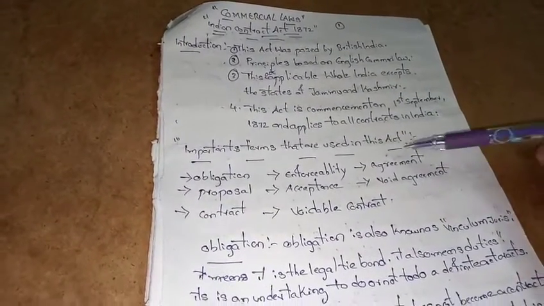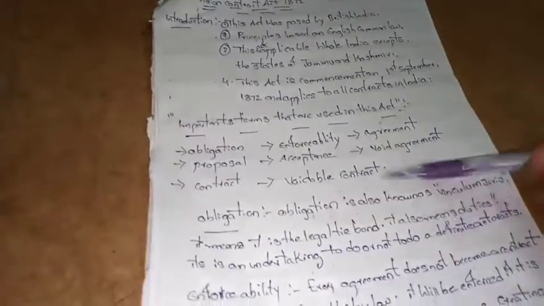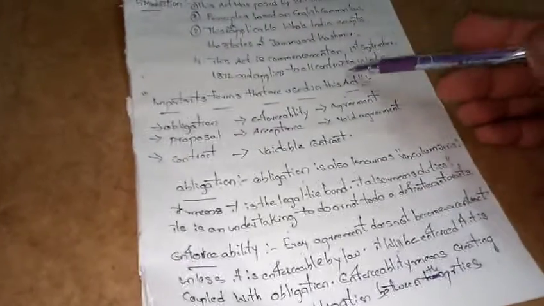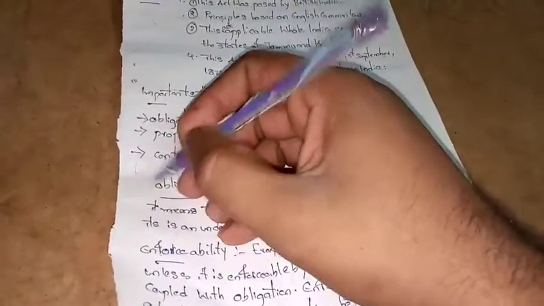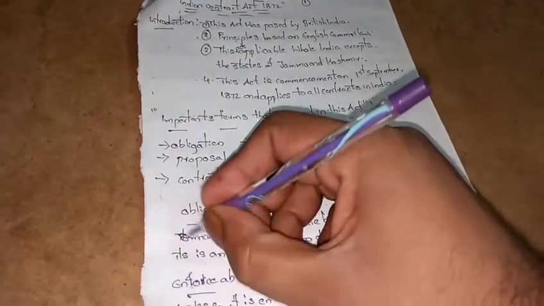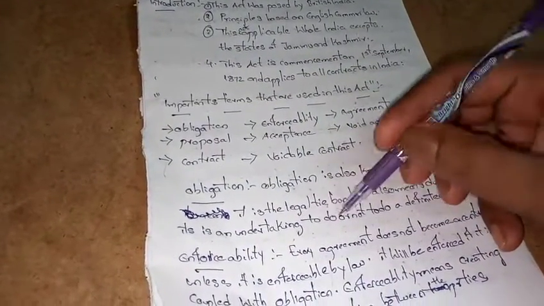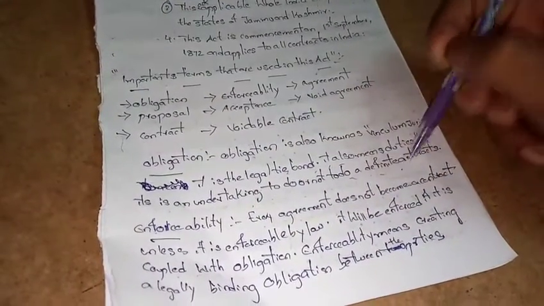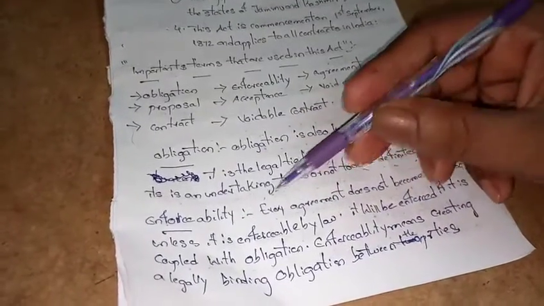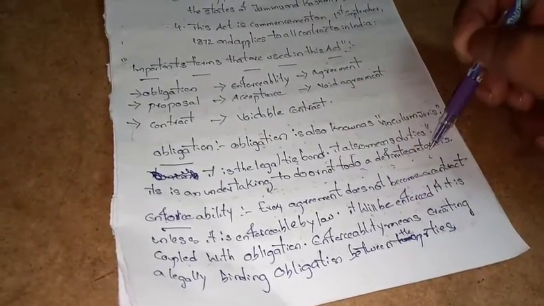Some key terms: legal obligation, enforceability, agreement, proposal, acceptance, void agreement, contract, voidable contract. Obligation is also known as vinculum juris. It means a legal tie. It also means duties. It is an undertaking to do or not to do a definite act or acts.